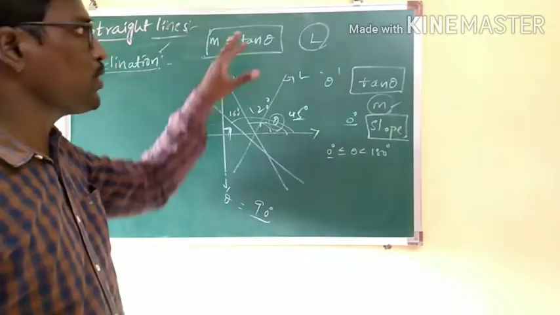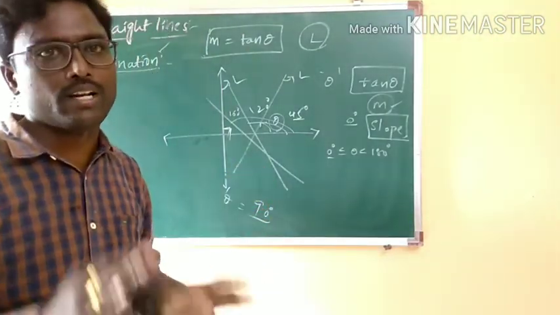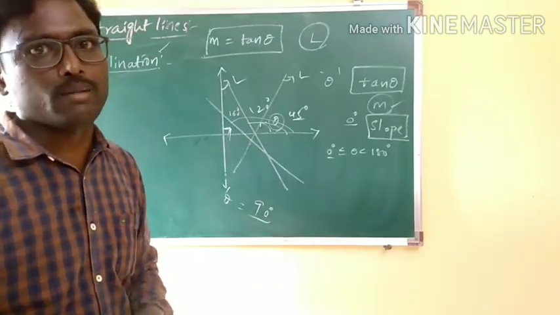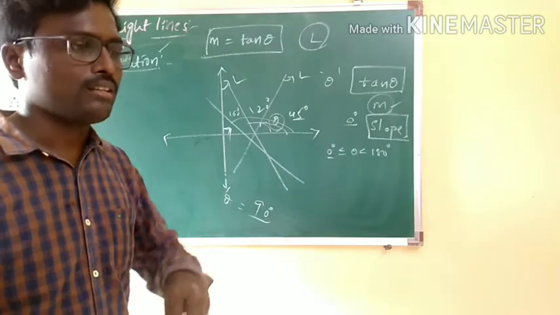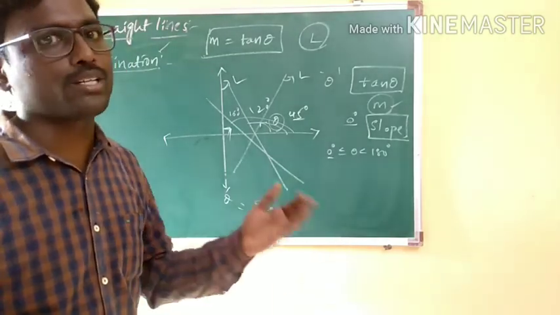It's a very basic point, but most of the students do not connect whenever it is necessary. I am telling you, what is slope? Slope of the line, nothing but if theta is the inclination, then its tangent, that is tan theta, is said to be the slope of the line, and we denote it by m.